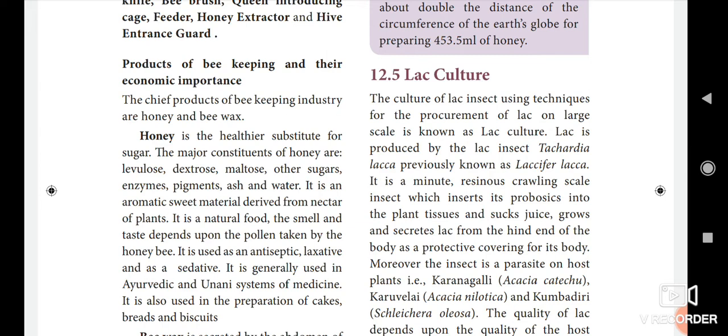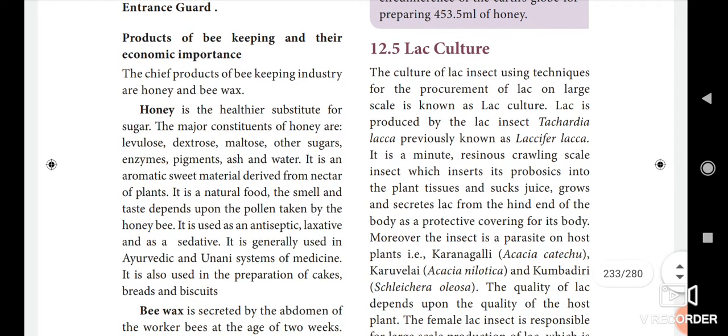The culture of lac insect using the technique for the procurement of lac on a large scale is known as lac culture. Lac is produced by the lac insect Tachardia laca, previously known as Laccifer lacca. Underline that. First it was called Tachardia laca, afterwards it is named Laccifer lacca.